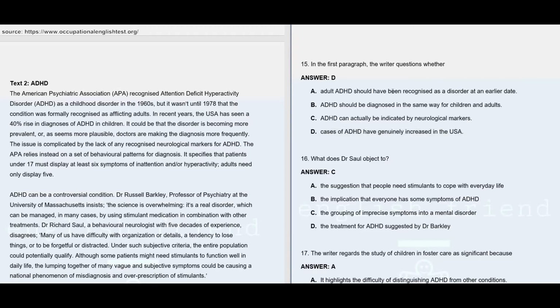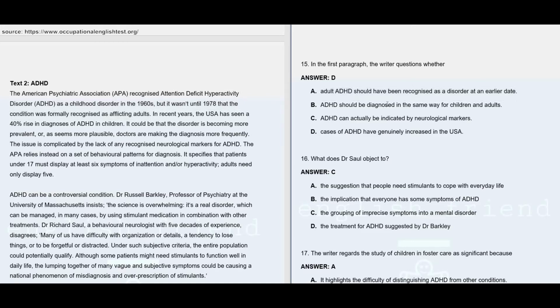Now option A says adult ADHD should have been recognized as a disorder at an earlier date. In the initial portion, we may find about the dates, like the American Psychiatric Association recognized attention deficit hyperactivity disorder as a childhood disorder in the 1960s, but it was not until 1978 that the condition was formally recognized as affecting adults. But there is no other area in this paragraph where the writer is questioning whether ADHD should have been recognized as a disorder at an earlier date. So option A cannot be the answer.